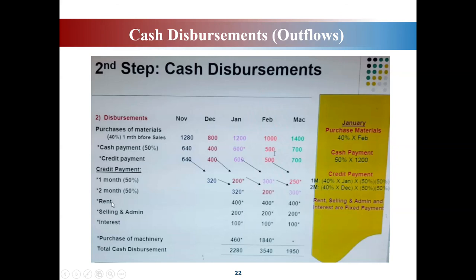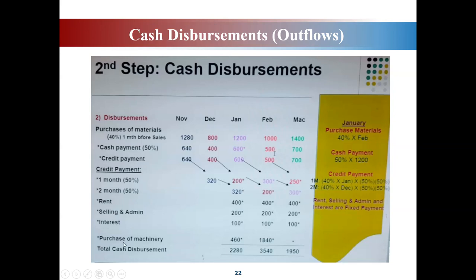Kalau katalah rental income, you kena masuk under cash receipt. But this one, you pay the rent because expenses. Okay, in the question mention rent is under your fixed expenses. So that's why when it comes to its expenses, you have to put it under cash disbursement. Okay, you pay for it.